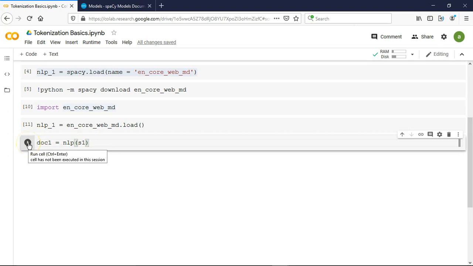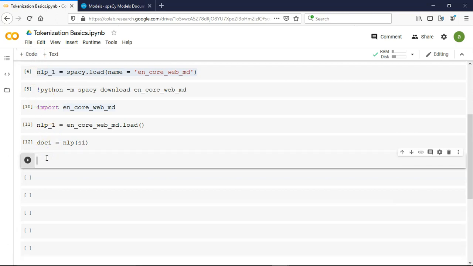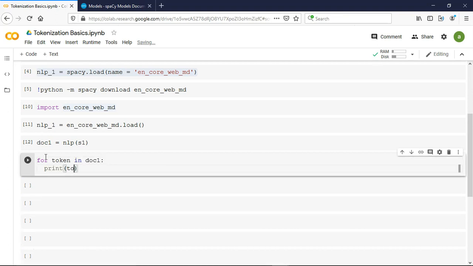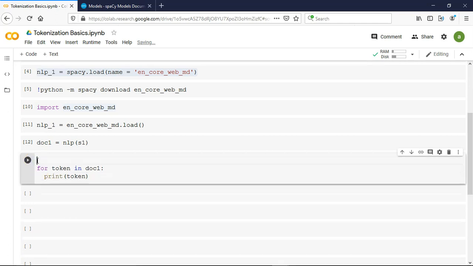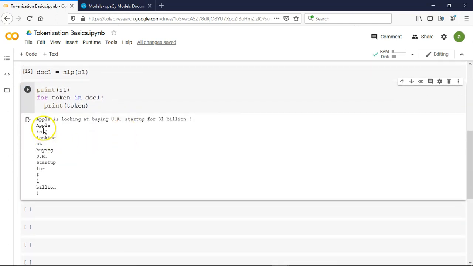Alright, so let me run it, and now let me create a few more cells. We have to iterate over every single token inside this doc1. So let me iterate: for token in doc1, print token. Before that, let me print the original S1 also. Alright, so now you can see it has created a tokenized version of our original input statement.